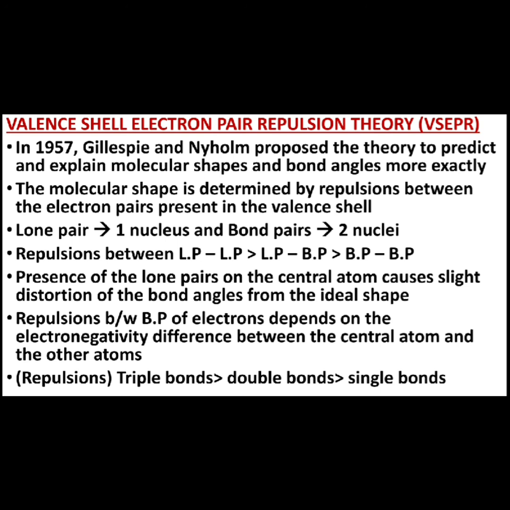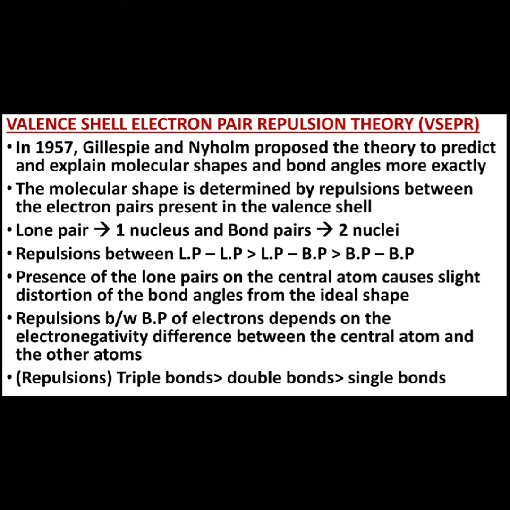Now, what can be the reason for this? See, it's a simple reason. If you consider a lone pair of electrons, it takes up more space around the central atom than a bond pair, right? Since the lone pair is attracted to one nucleus while the bond pair is shared by two nuclei, right? And due to the presence of lone pairs on the central atom, it results in slight distortion of the bond angle from the ideal shape.